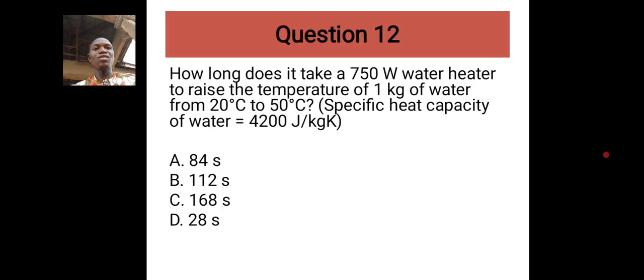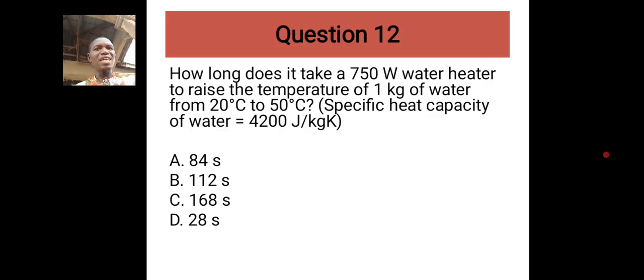So we move right into question 12. It says, how long does it take 750 watts water heater to raise the temperature of 1 kg of water from 20 degrees Celsius to 50 degrees Celsius? So specific heat capacity of water is given. Now, I would advise that you master formulas related to specific heat capacity. In this 2025, I saw a lot of questions under this specific heat capacity.